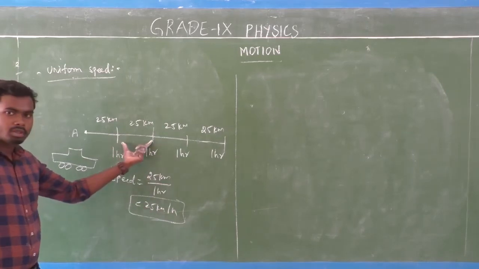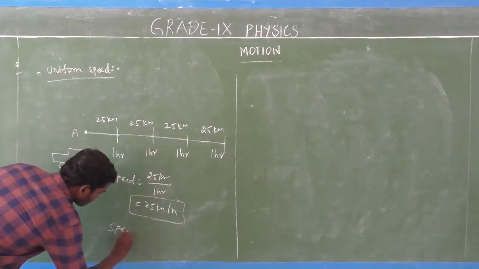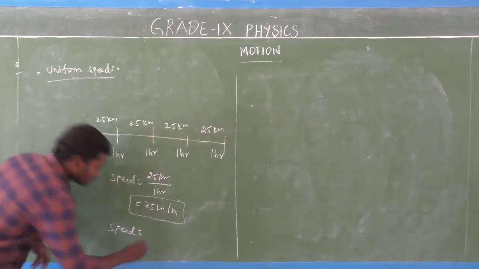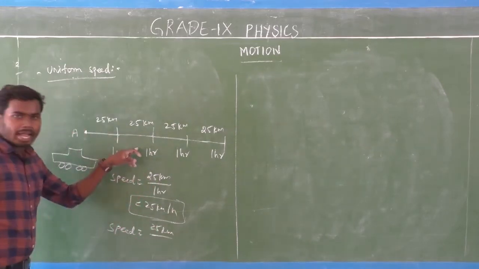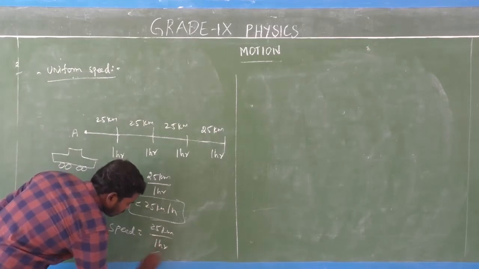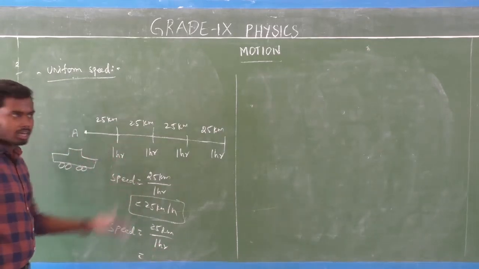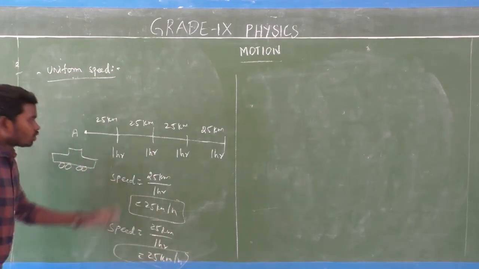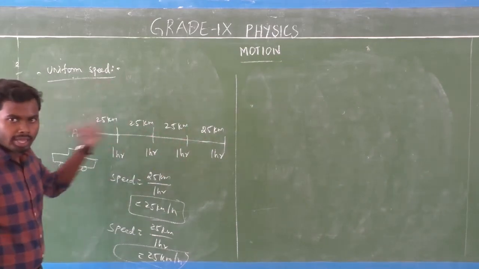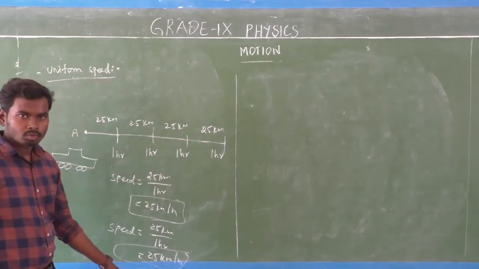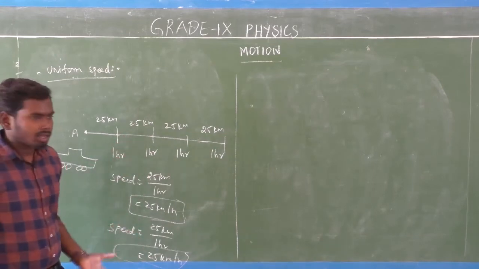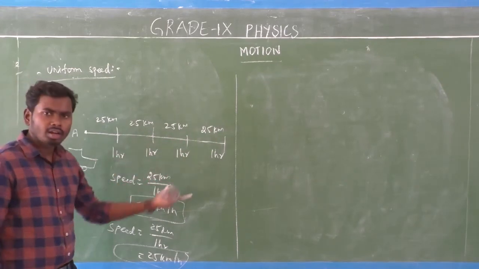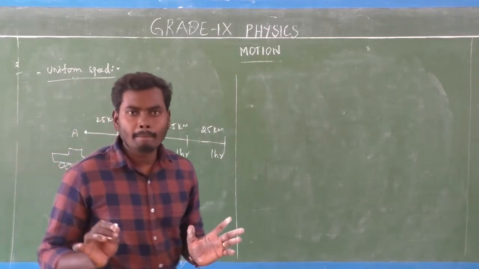You take the next term. In the second term what is the speed? The distance covered by the object is the same 25 km, and the time taken is also the same, 1 hour. What is the speed of the car for second term? That is also 25 km per hour. Whatever the term you take, the speed will be the same. Why? Because the car covers equal distances in equal interval of time. So that is called uniform speed.